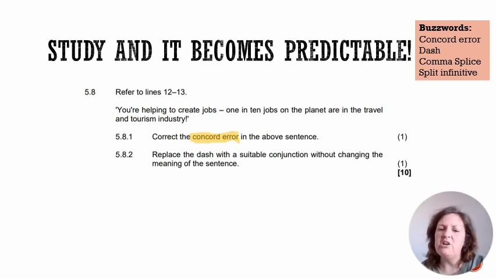And then the last low-hanging fruit I want to discuss for today is the split infinitive. Just like I really appealed to you to go and study the rules of concord, as we finish this presentation, you've got 10 minutes left to get to an hour of studying. Please do